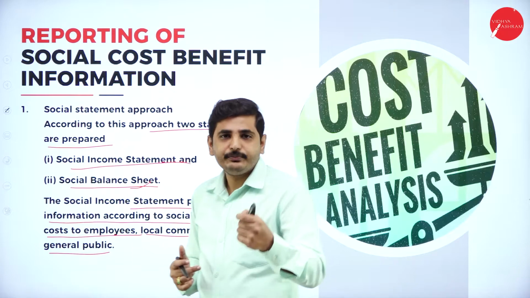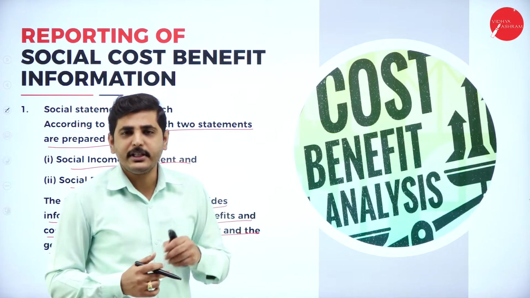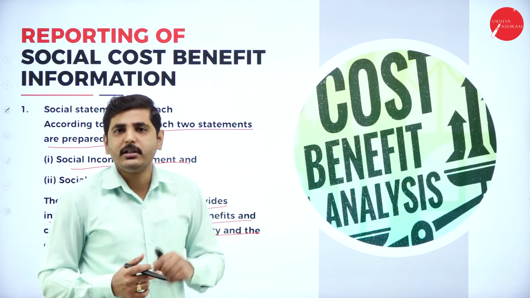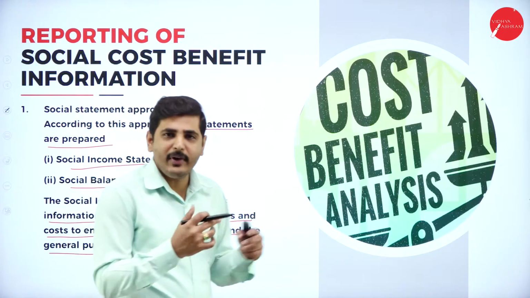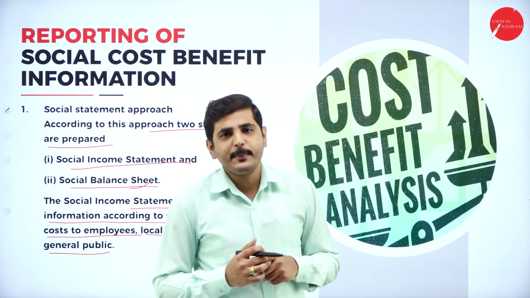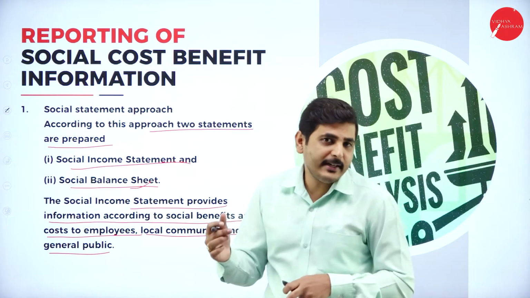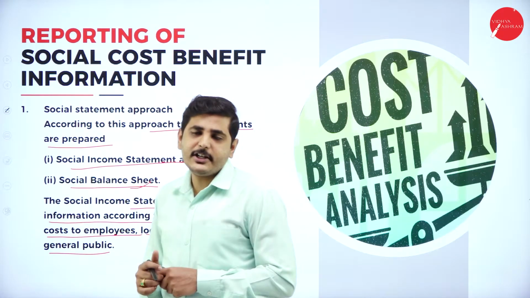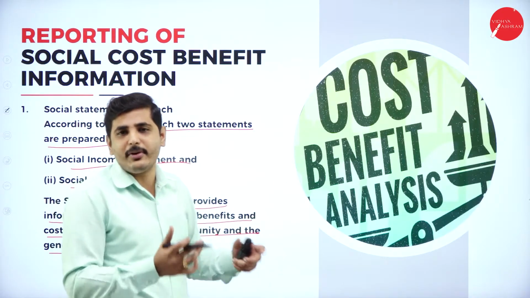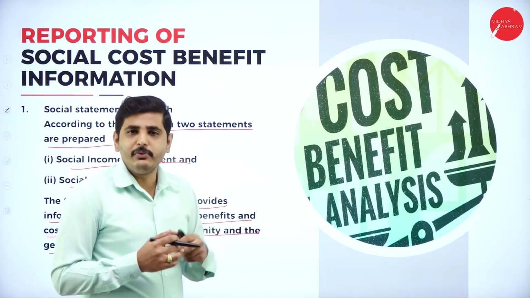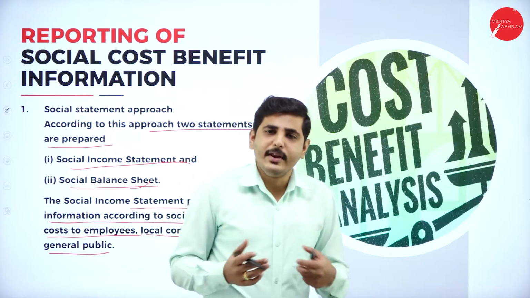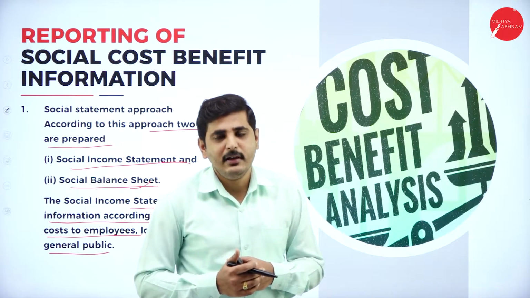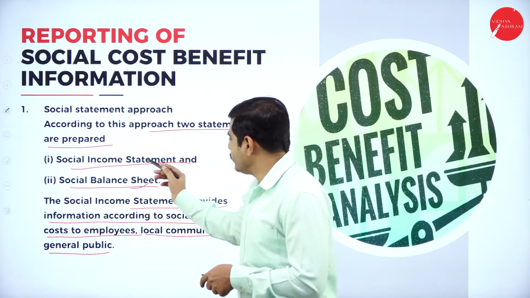If we are polluting water, even to some minimum extent, then we can provide clean water for the poor people. Because who will be affected when we pollute the water? Ultimately, the general public will be affected. That's why we should work on providing clean water. We should work on providing good education facility for the poor people. Like this, we have to prepare the social balance sheet.